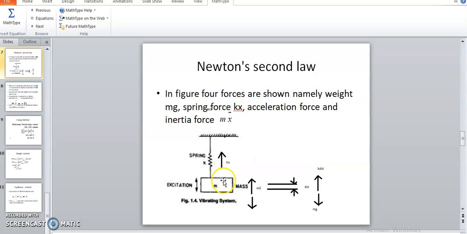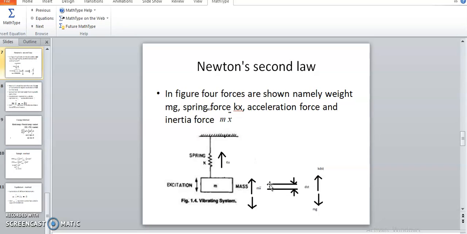As we pull this mass downward from the equilibrium position, here this upper line represents the equilibrium position. The lower line is the deflection of that particular mass due to its own weight.